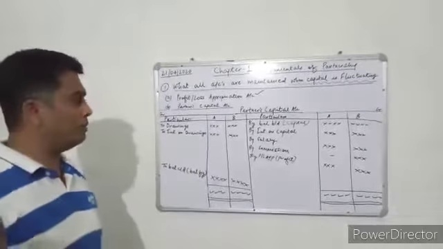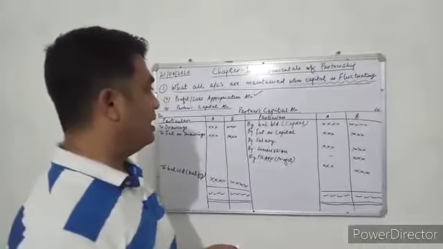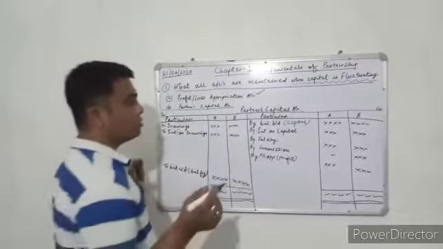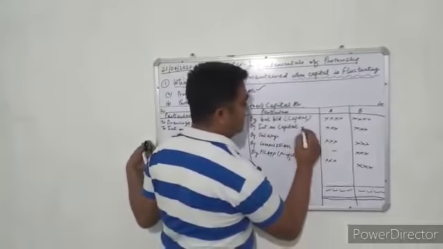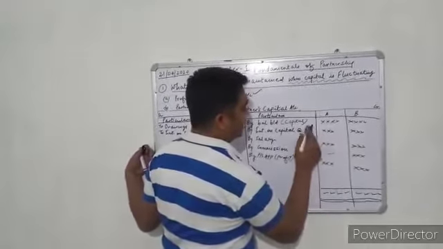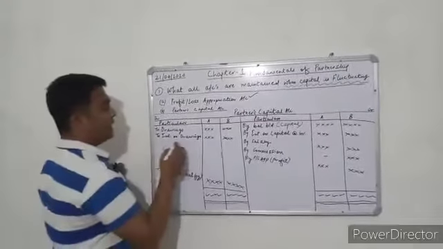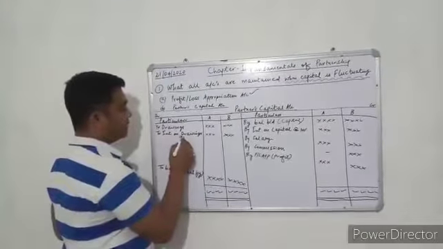Before doing the question, you might be confused about, or you might already know, how to take out interest on capital. As I have told you, interest on capital is suppose 10%, and interest on drawings is at the rate of 5%.